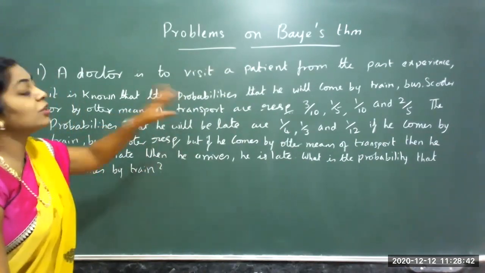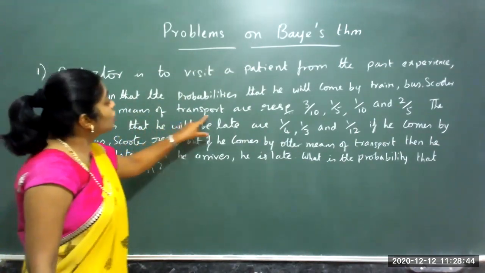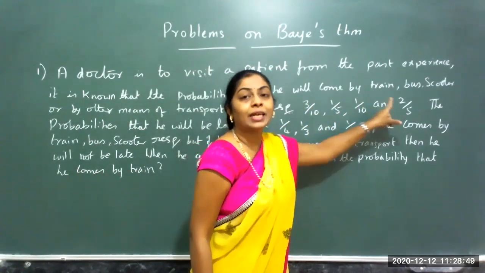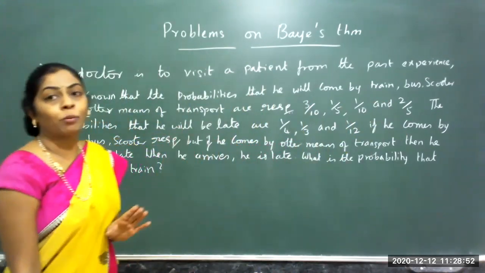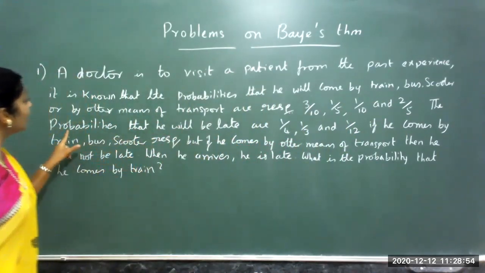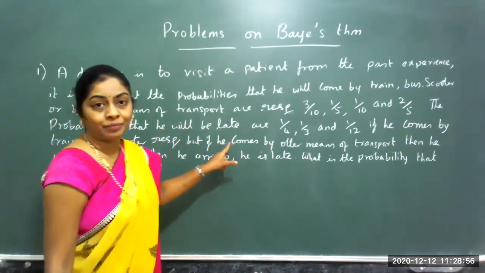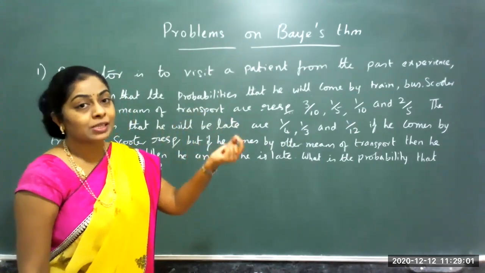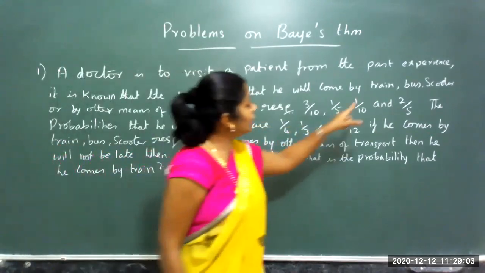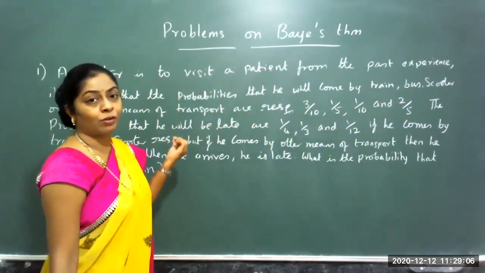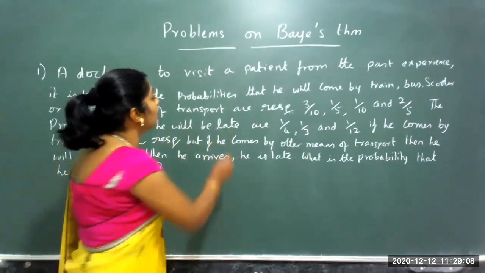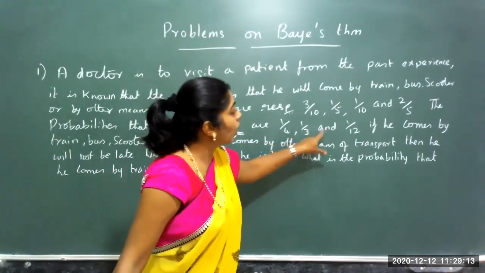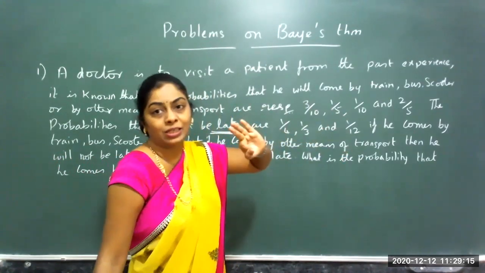And the probabilities of those are given as 3 by 10, 1 by 5, 1 by 10 and 2 by 5. They've given the probabilities of that. Then the probabilities that he will be late. So when the doctor travels to meet the patient, he's going to use either train, bus, scooter or other means. But there are chances of him getting late, that is event A, which are 1 by 4, 1 by 3 and 1 by 12. 3 conditions are given.